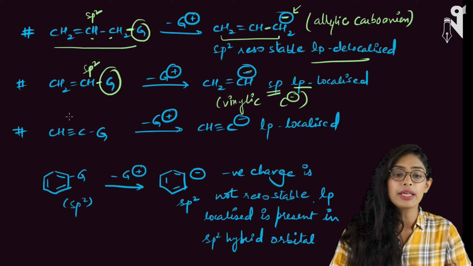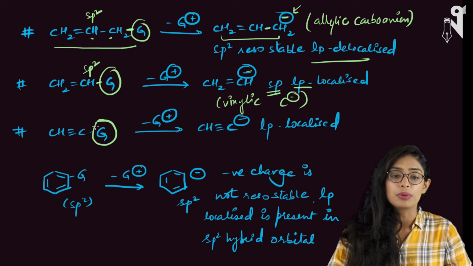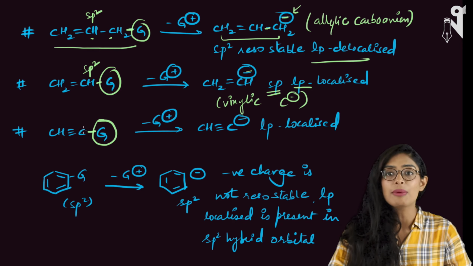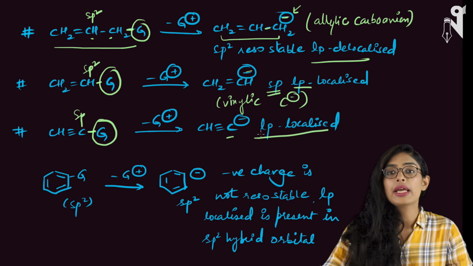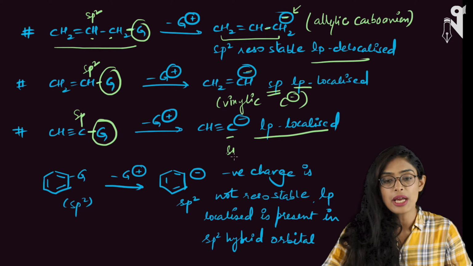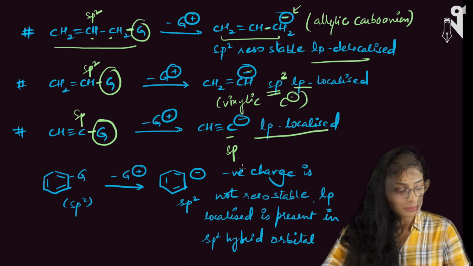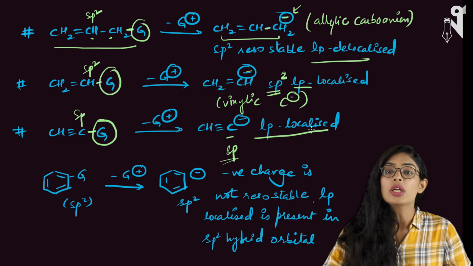Next type of carbanion can be where an electropositive group is present on the carbon which is sp hybridized carbon. When the group goes out, you will have CH triple bond C minus. This is again your localized lone pair. This will be your sp hybridized. I think by mistake I have said sp here. This is sp2 hybridized over here. So, this is your sp hybridized localized lone pair.